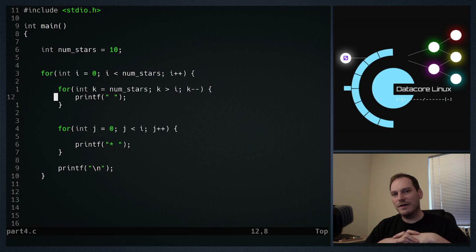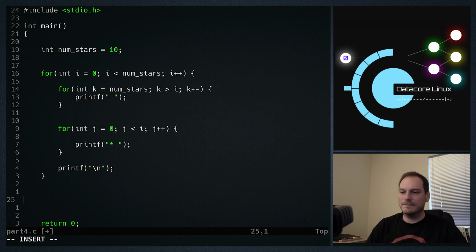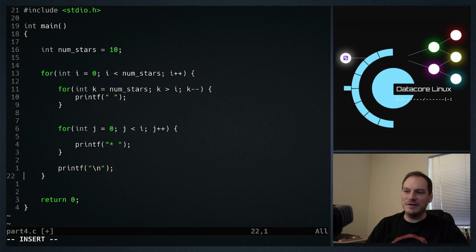I thought through about 1,000 explanations using Paint of how to describe loops better than what I've just described, where I've just gone through a textbook example. And what time are we on? 35 minutes too long. There's no better way than just writing it out in code. And if this is the first time you've been exposed to anything like this, then the only way to learn it is to do it.